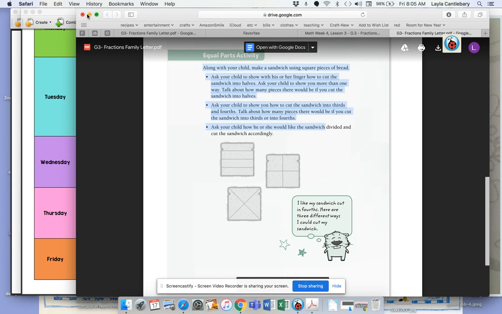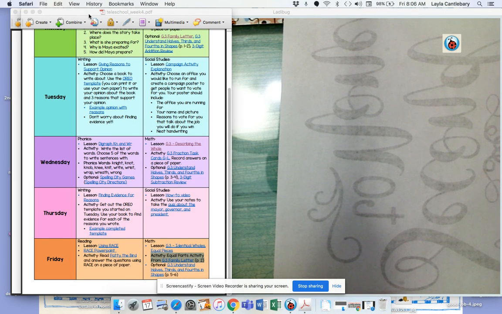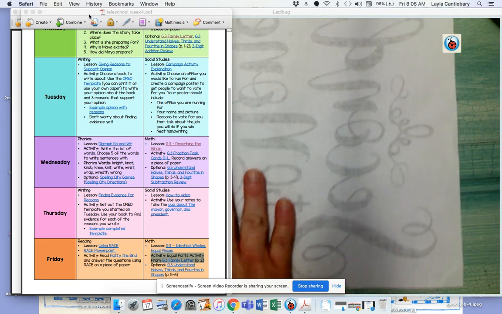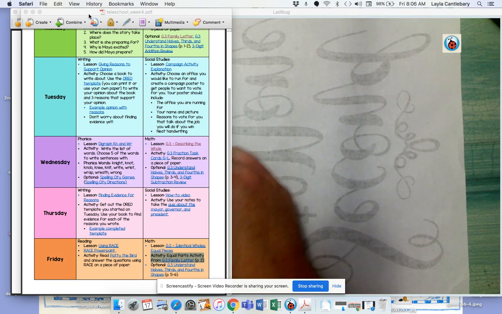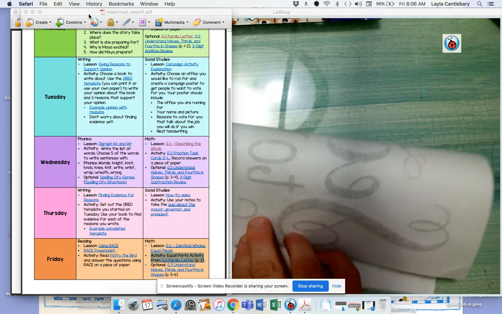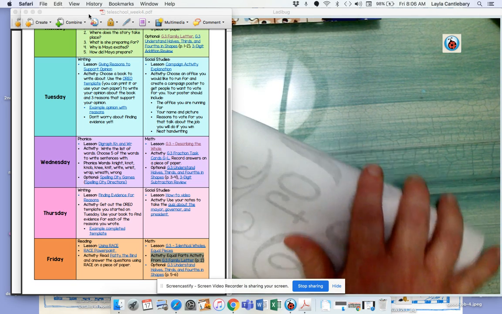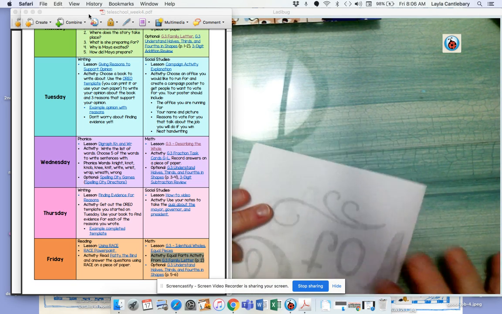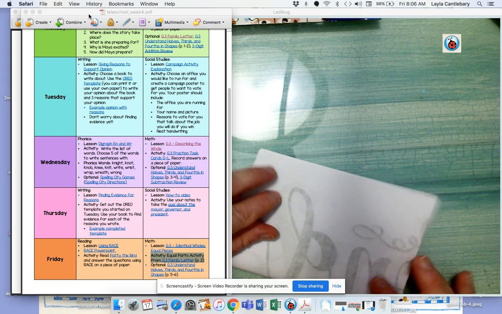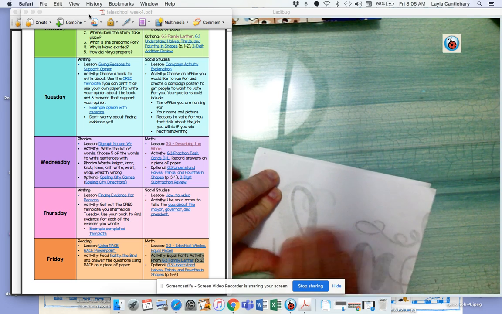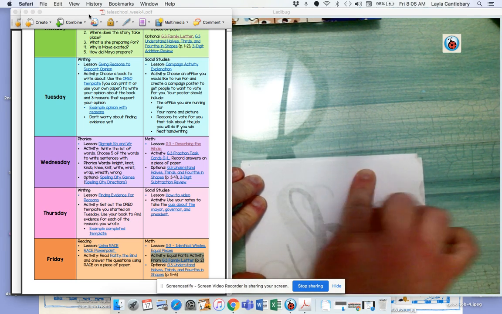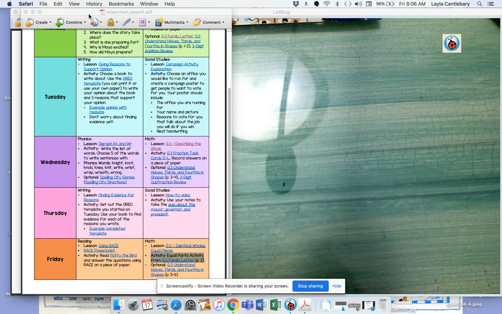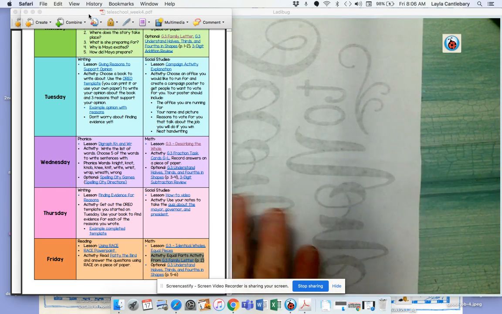So if you don't have square bread, you can always use a piece of paper. If you have a paper like this, you can just simply fold it, I would say 4 times. Fold it in half one way and then hamburger fold the other way. And then all at the same time, you could cut a square out from this and it'll cut you out 4 squares, okay? So that's one thing you can do.